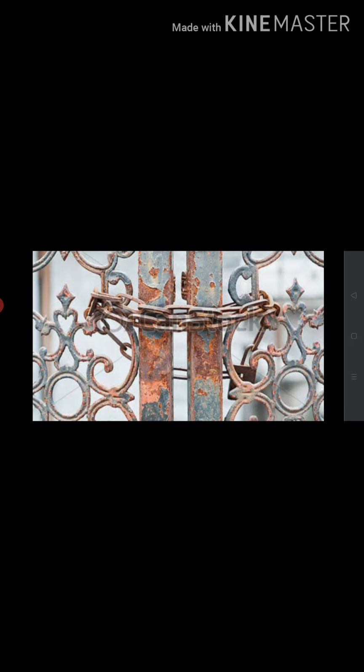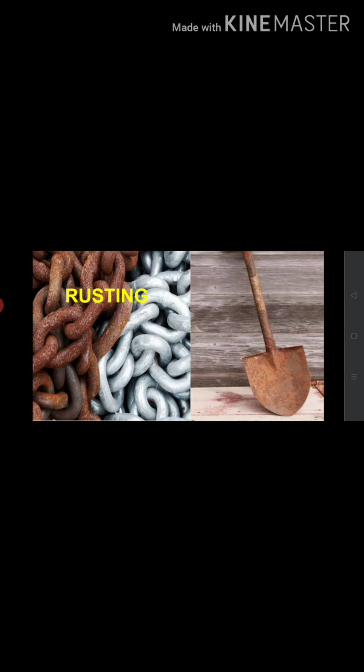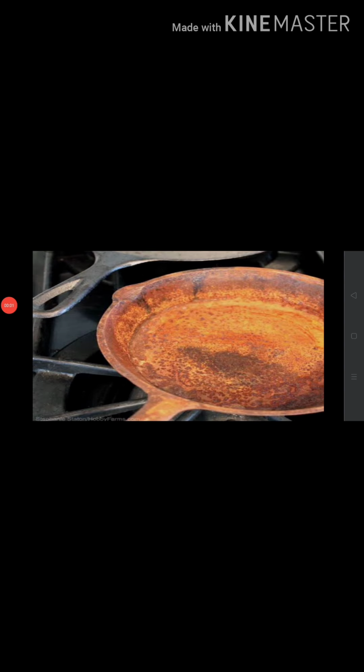Iron gates of parks or farmlands, iron benches kept in gardens, kept in the open get rusted. At home you must have seen spades getting rusted when exposed to the atmosphere for some time. In the kitchen, a wet iron pan often gets rusted if left in that state for some time.